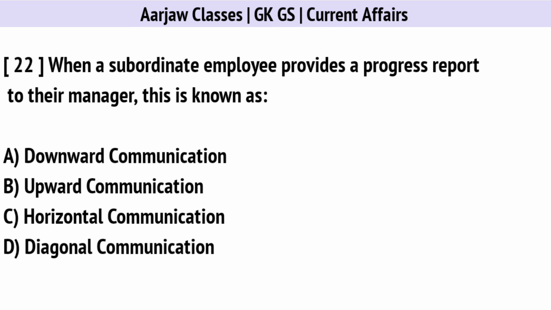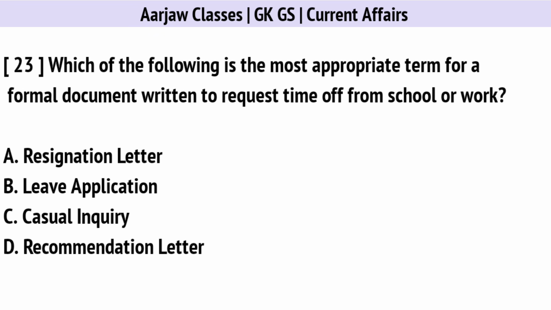When a subordinate employee provides a progress report to their manager, this is known as. Correct option is B. Upward communication. Which of the following is the most appropriate term for a formal document written to request time off from school or work? Correct option is B.